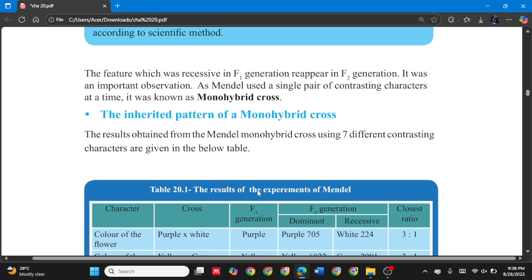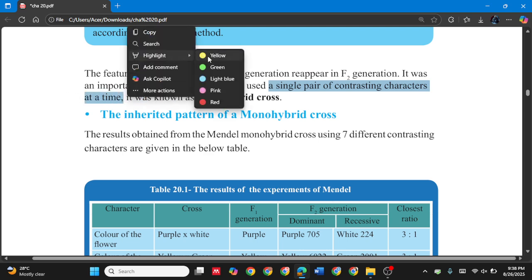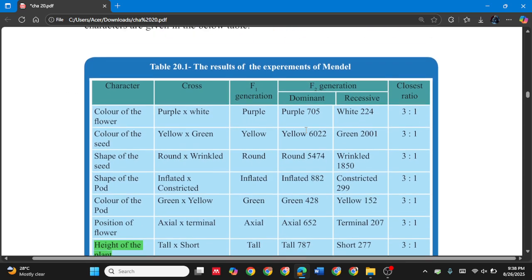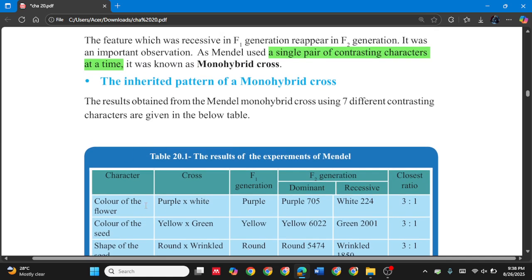Okay. It was an important observation, as Mendel used a single pair of contrasting characters at a time. It was known as a monohybrid cross. So what did Mendel use? A single pair of contrasting characters at a time. These are the contrasting characters, the 7 characters. So he used one character at a time.